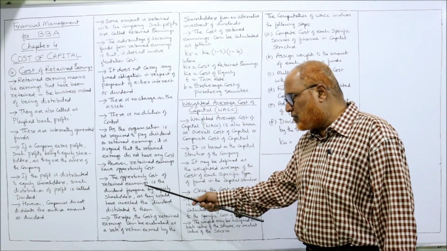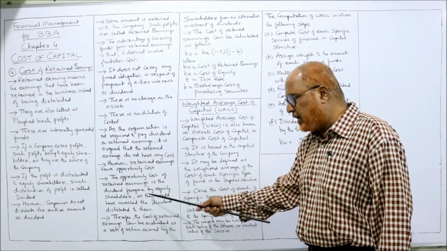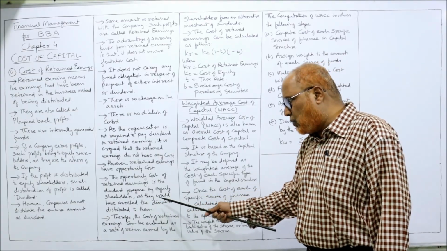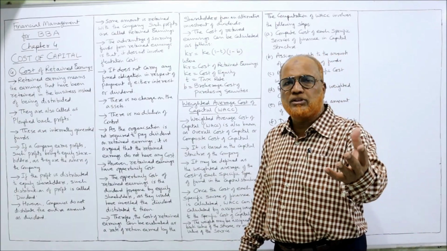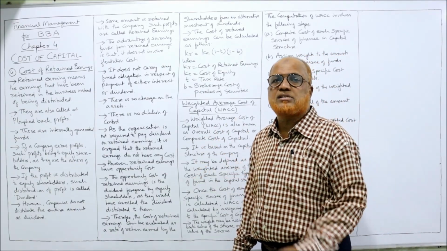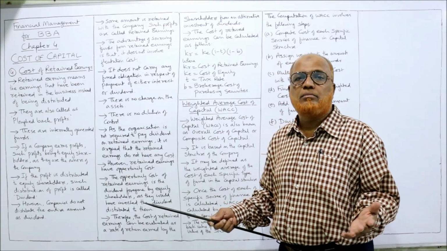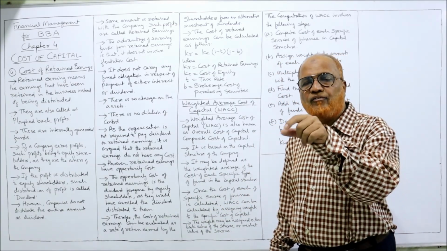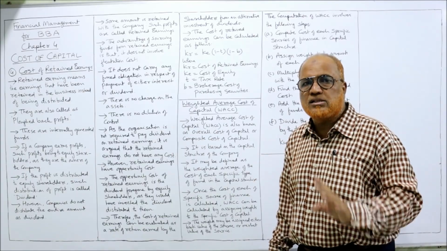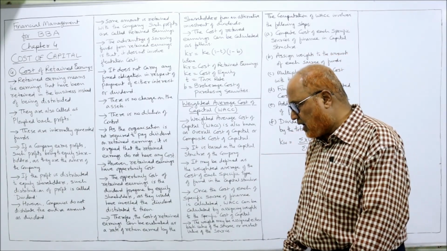The opportunity cost of retained earning is the dividend foregone by equity shareholders, as they would have invested the dividend distributed to them. If the company had distributed that dividend, they would have invested and would have earned some dividend. They are foregoing the dividend. So whatever dividend foregone by the shareholders, that is the cost of retained earnings.